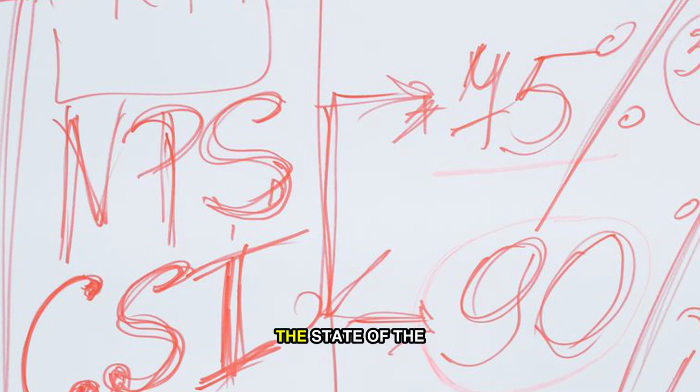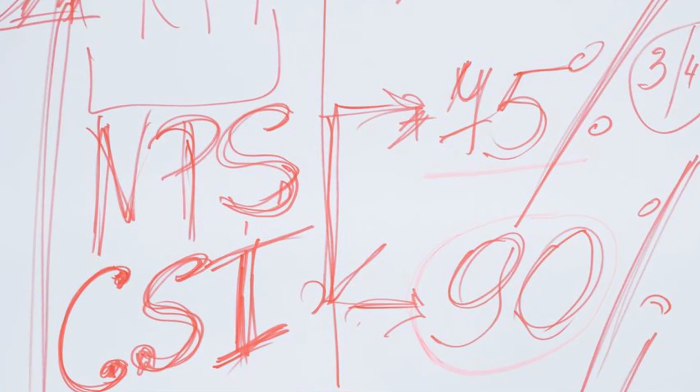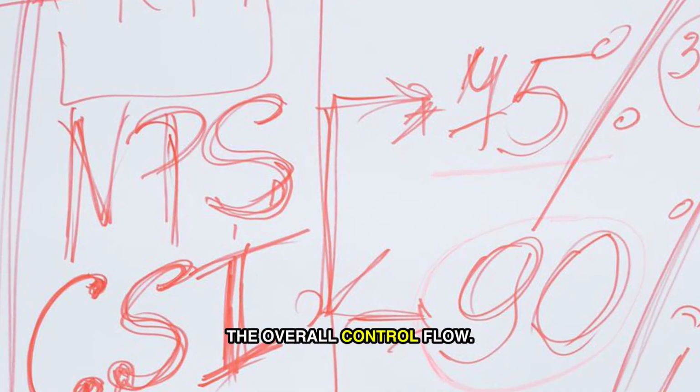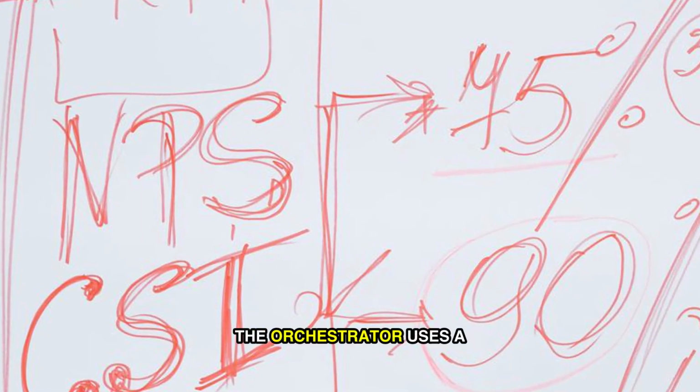The orchestrator maintains the state of the entire mission. It queues tasks, waits for dependencies to resolve, and handles the overall control flow. The orchestrator uses a dynamic routing mechanism.